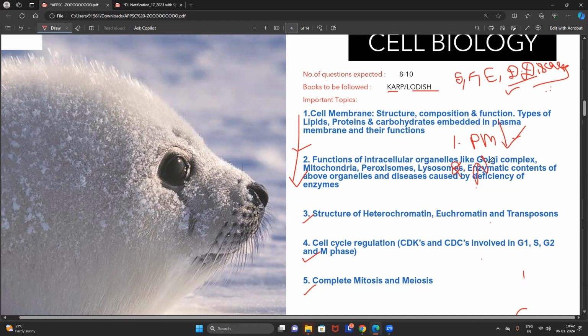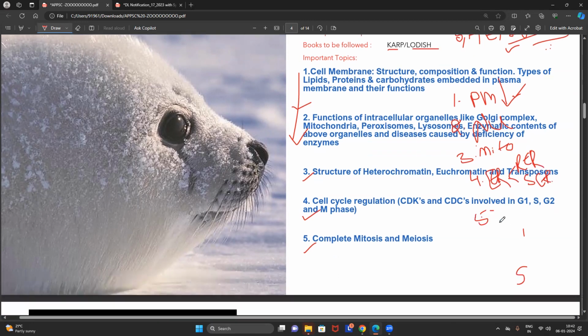After the plasma membrane, remember the nucleus. Then the third one will be the mitochondria. Then the fourth one, RER and SER, especially the protein sorting in the RER and SER. Then, friends, followed by the Golgi complex, then followed by the cytoskeleton, then lysosomes and peroxisomes.